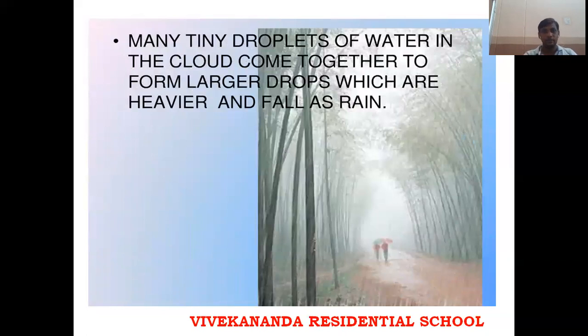Many tiny droplets of water in the clouds come together to form larger drops which are heavier and fall as rain. That means all the droplets that are present in one place come closer to each other, and when they all come closer, then they form larger drops which are heavier, and these heavier drops fall as rain.